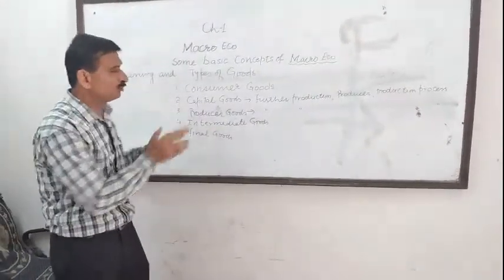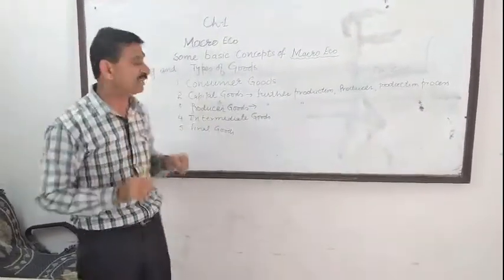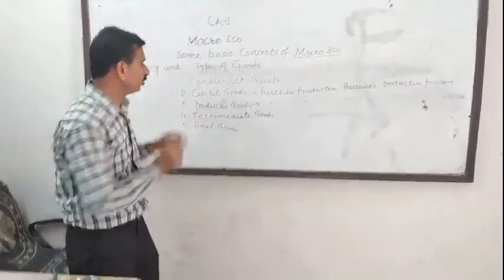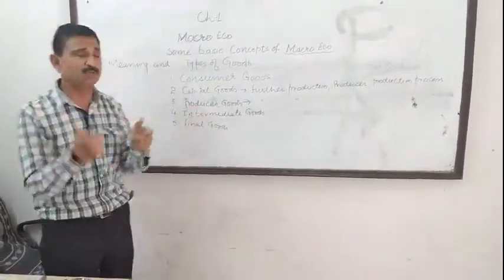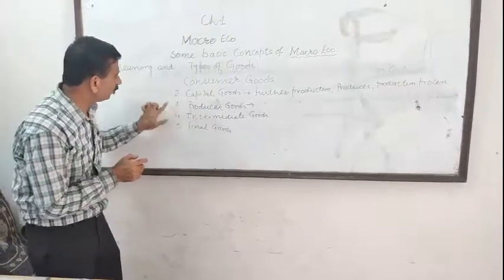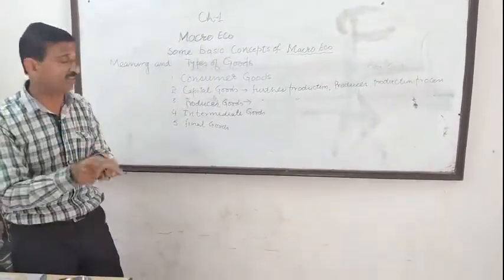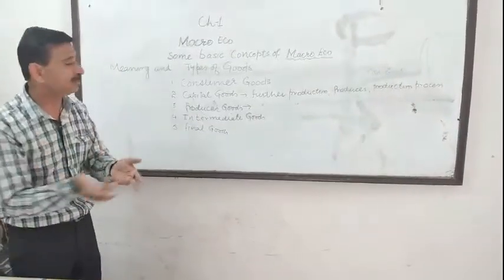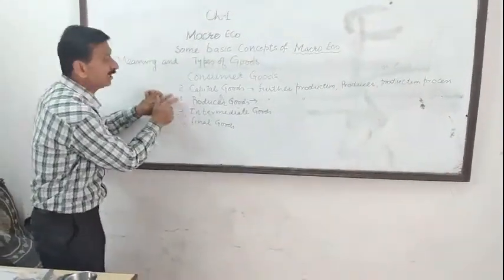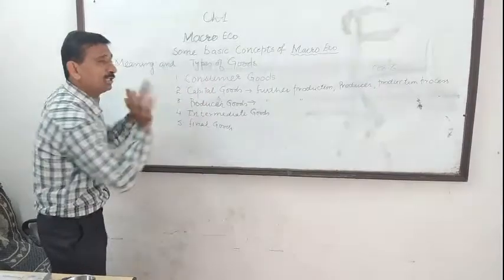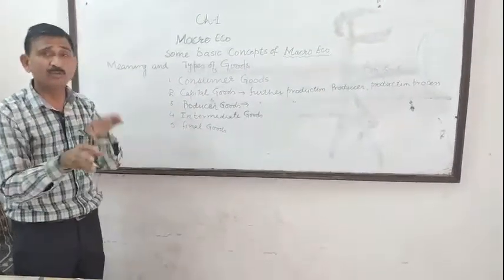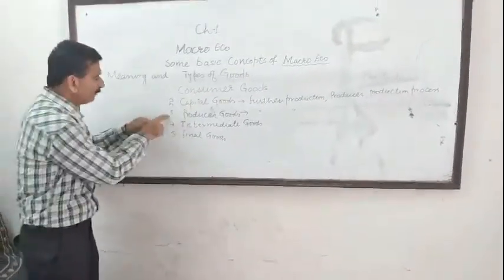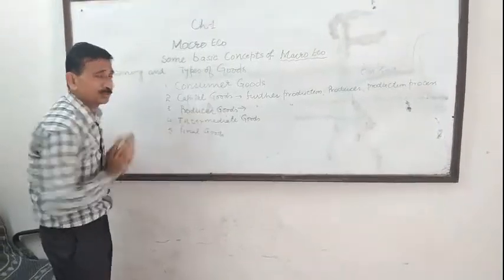But why do we not use only one term, capital goods, or only producer goods? Why are we making two? It means there should be some difference between the two. If capital goods and producer goods were the same, then I should simply say capital goods only, and the matter would be over. But I am making point number 3, producer goods.